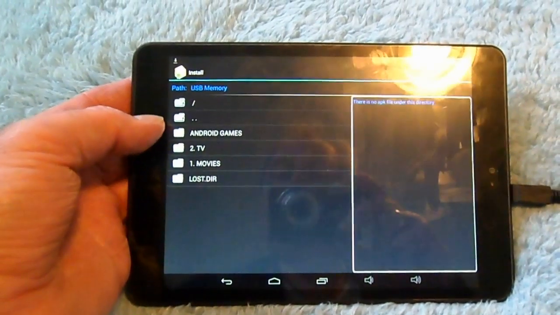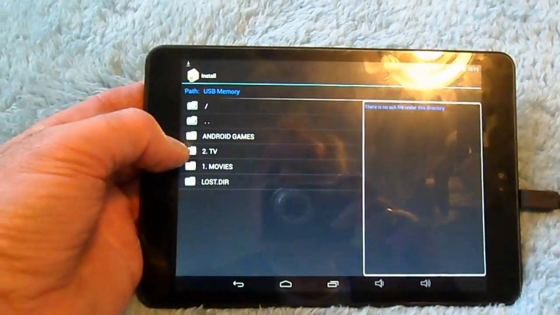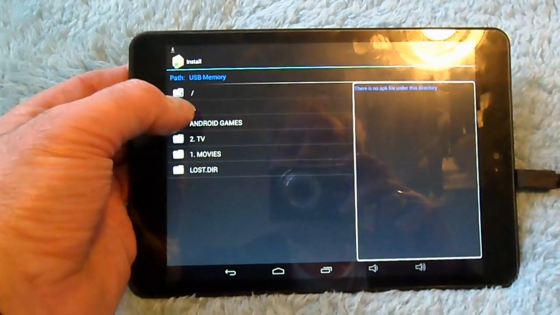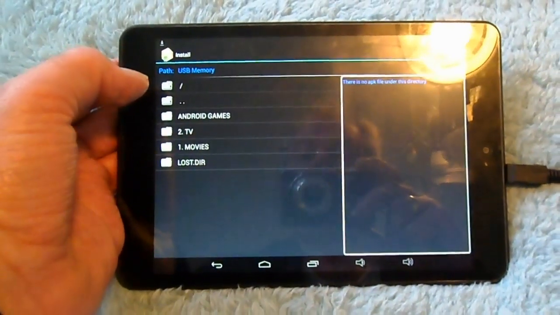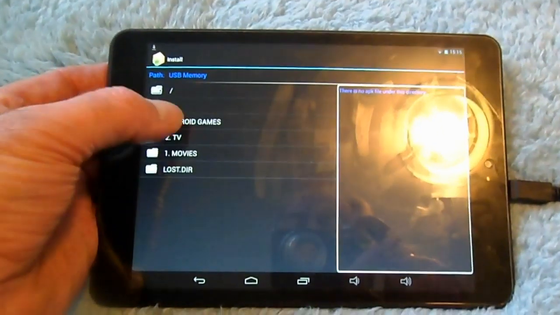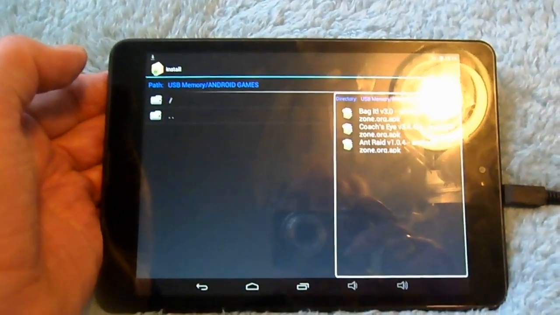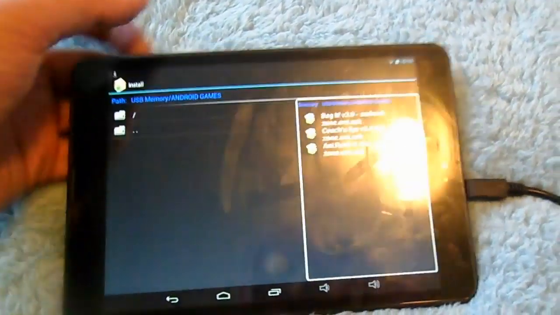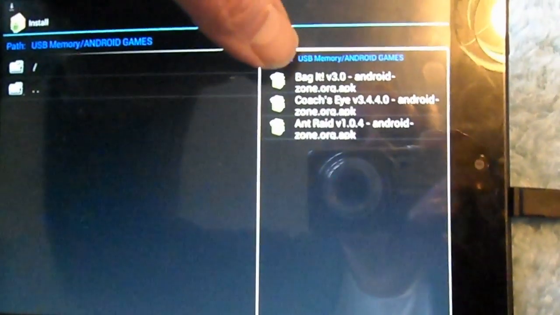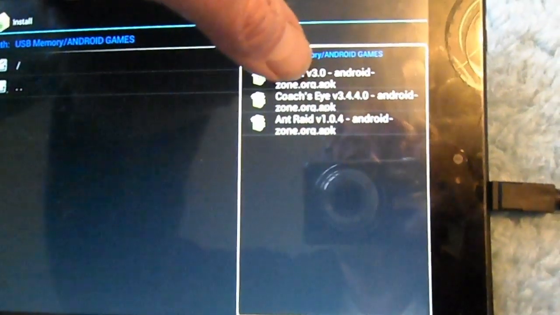In this case I've put the games in a folder called Android Games. Tap that. Right, that's it. Now you can see them. Your first game is called Baggit. Tap it.